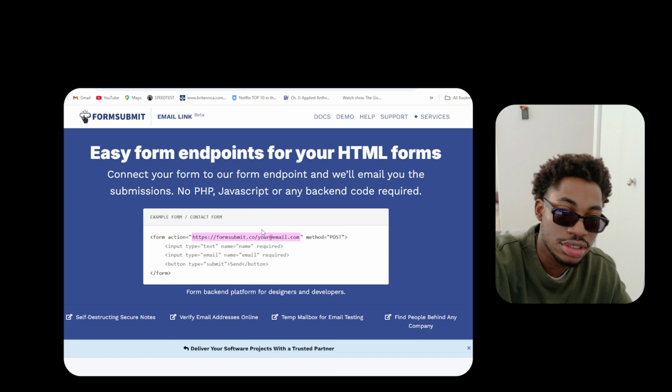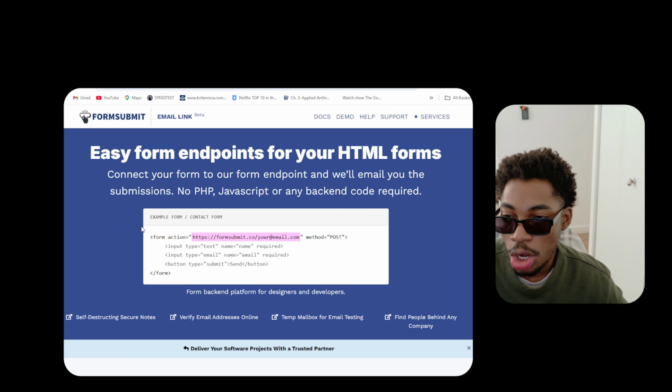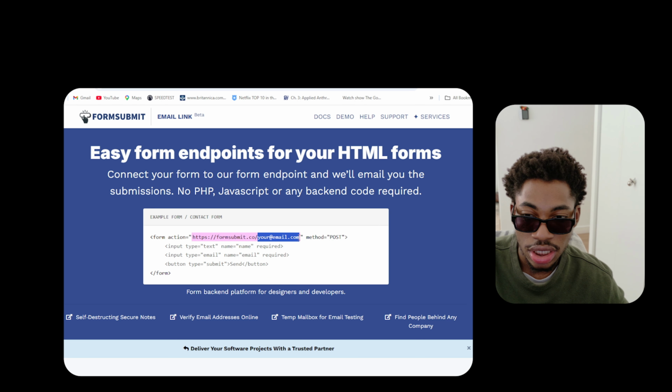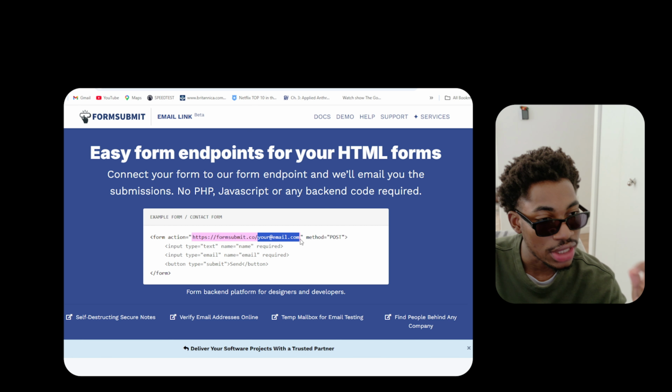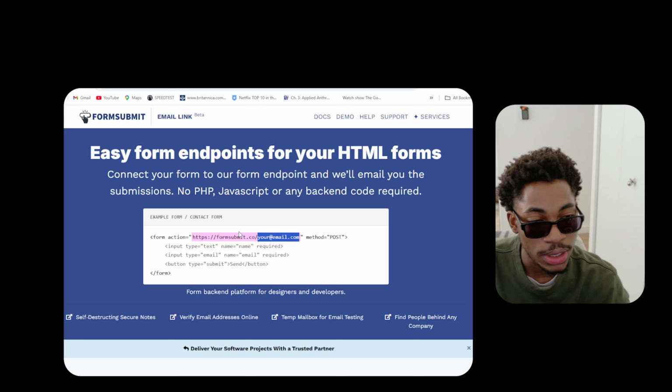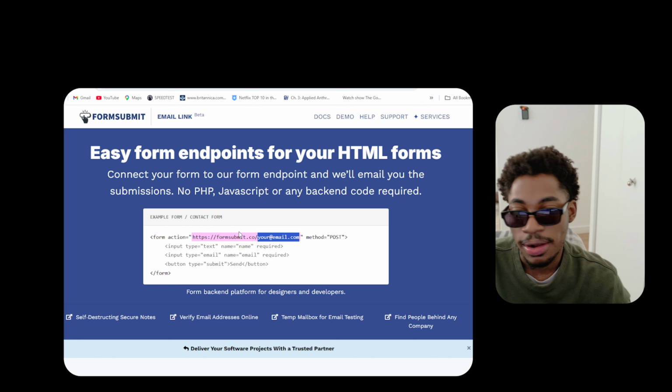You can integrate this in your website. So you can copy this entire thing and integrate it. Then you put your email over here, right? And in the section that says contact page, you can add this form here. What will happen is the person is going to receive that message.